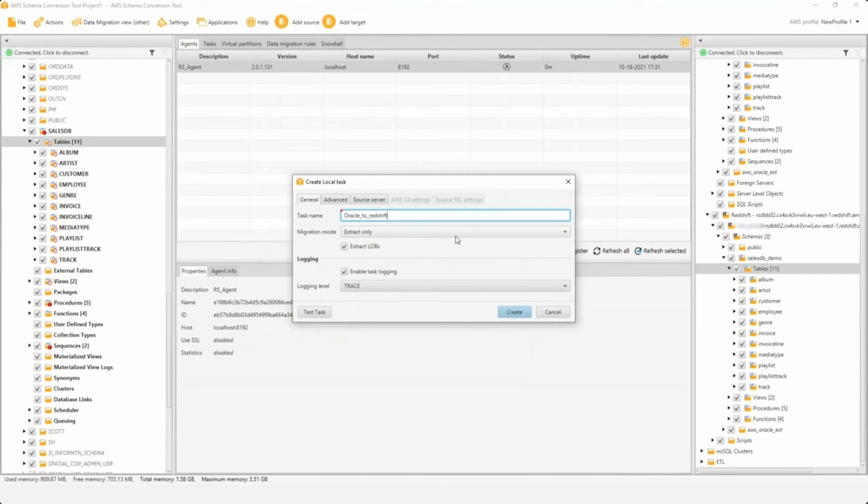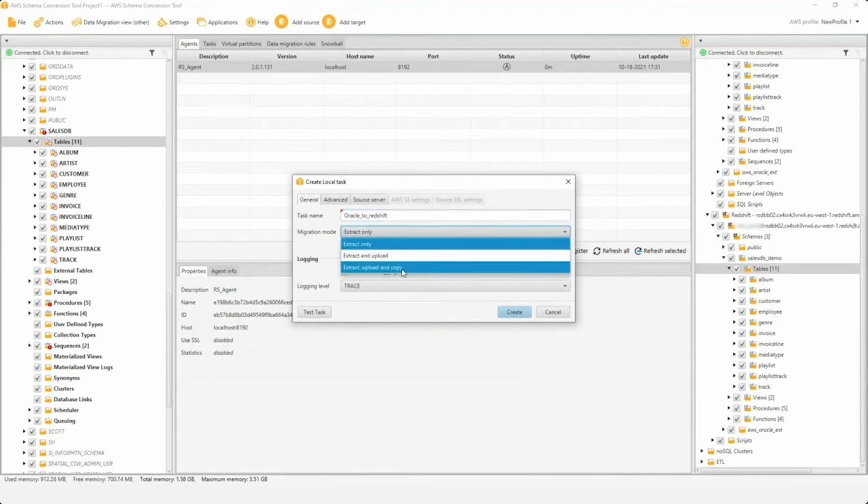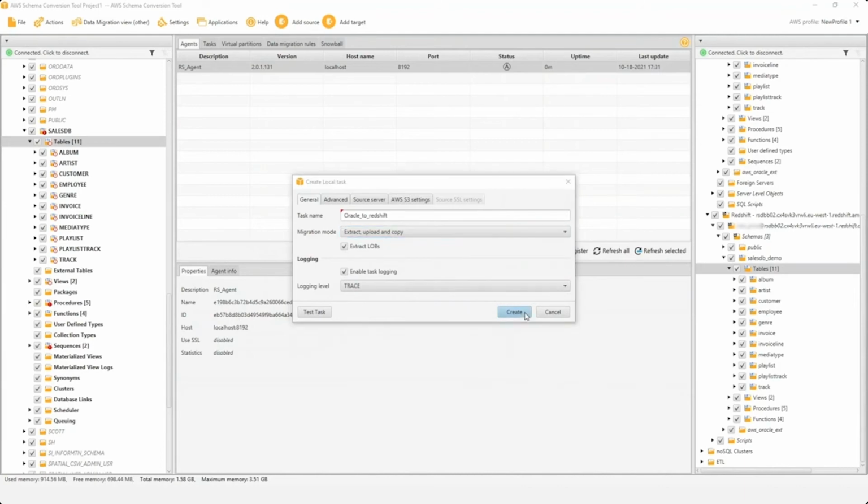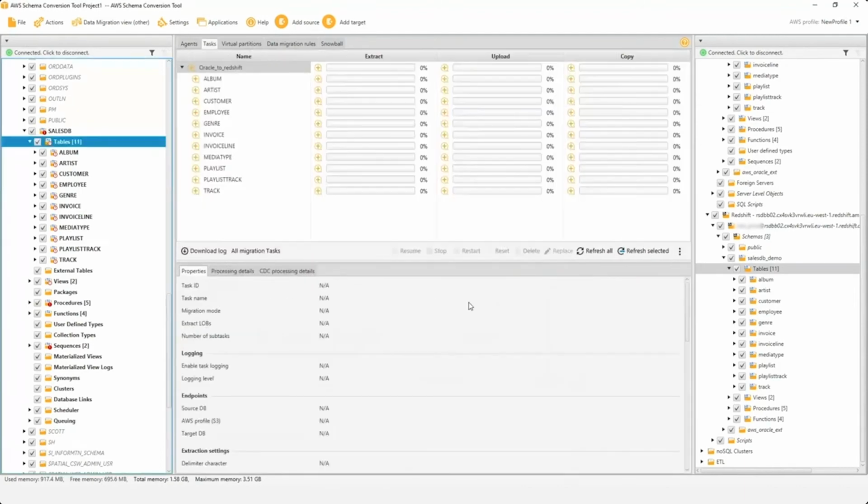The migration mode that I want to use, there are three modes. I'm going to select extract, upload, and copy because I want to move everything to S3 and then from S3 to Redshift eventually. Create. Once I have created the task, here it shows, I'll start the task.